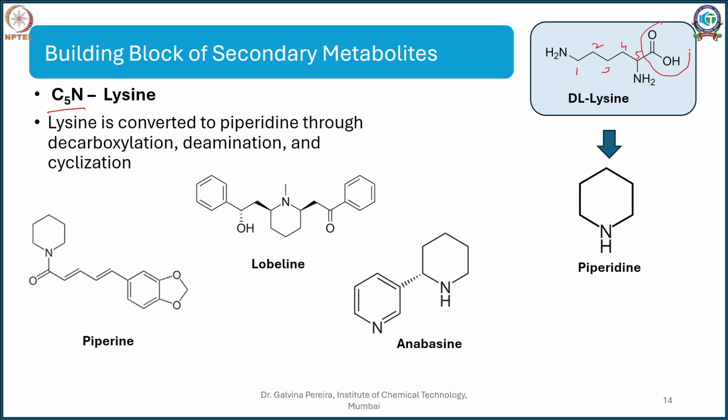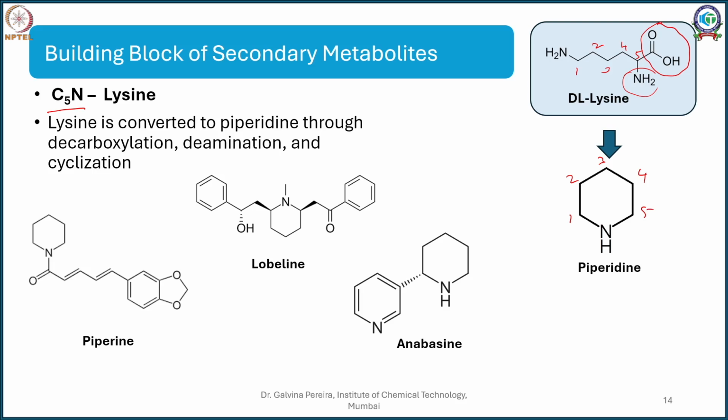Again, it will undergo decarboxylation to form what is called cadaverine. Then it will undergo deamination and then cyclization to have all these 5 carbons. So, you will have 1, 2, 3, 4, 5 carbons and a nitrogen, which is your piperidine.